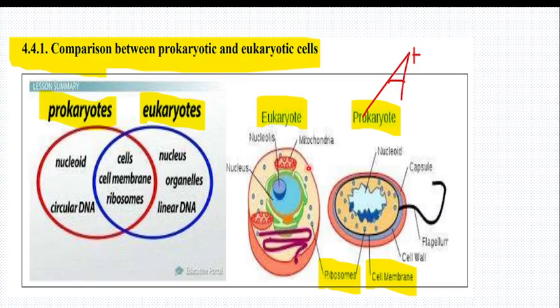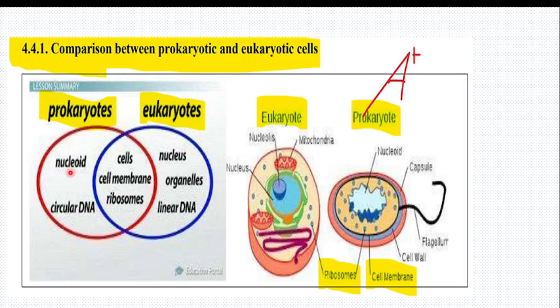This is also additional information: both prokaryotic cells and eukaryotic cells have a cell membrane, and all of them have ribosomes. Are you understanding this? Both prokaryotic and eukaryotic cells have a cell membrane and ribosomes.